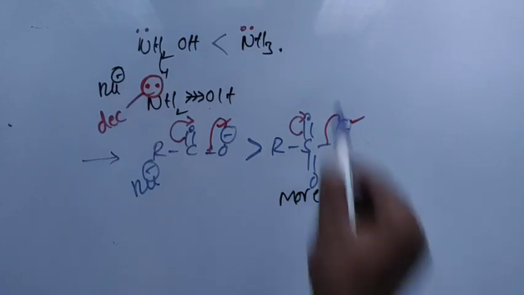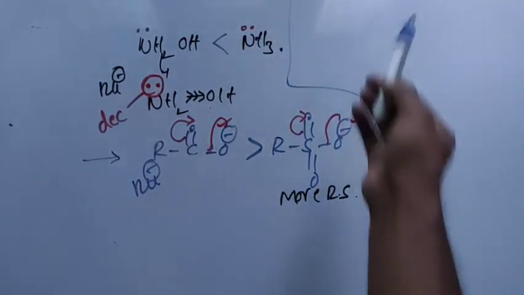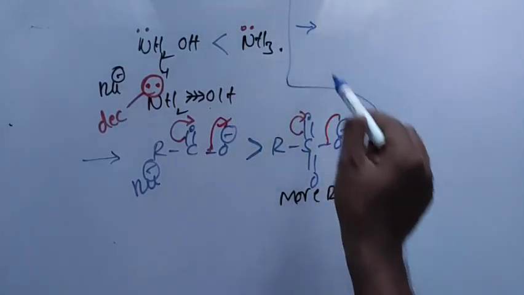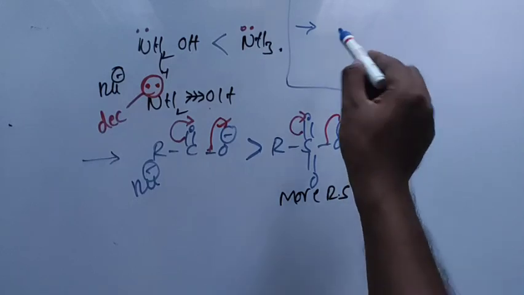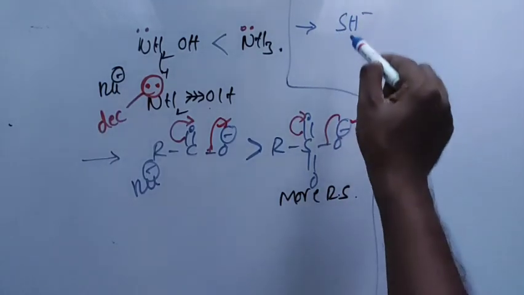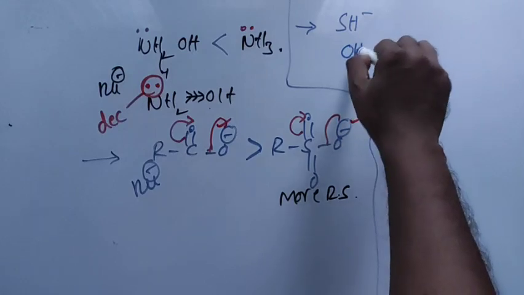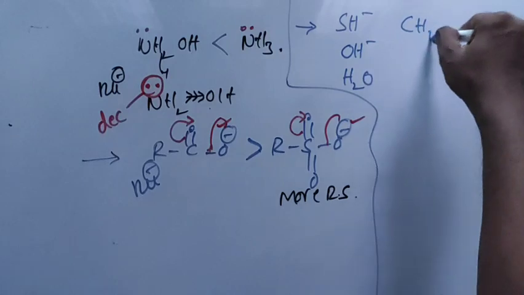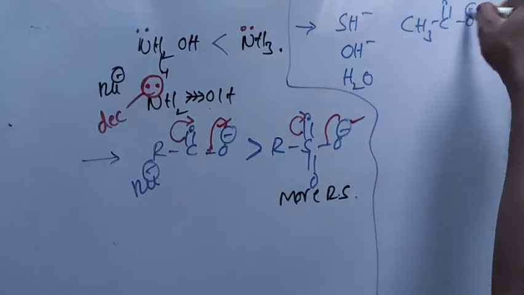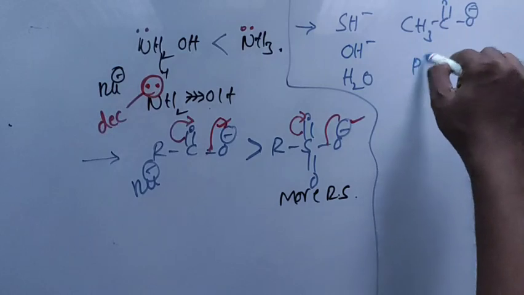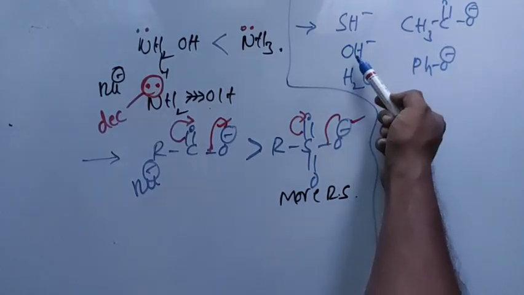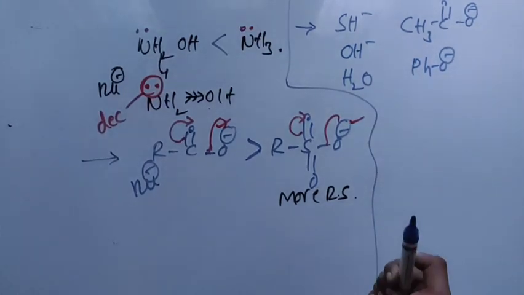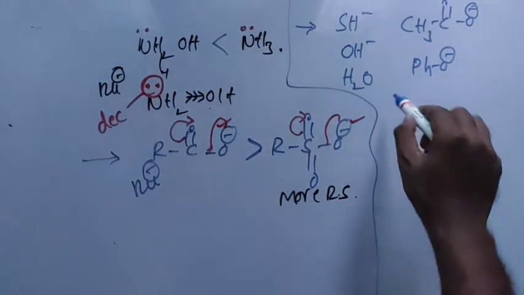That's the next question. Getting into the next question, a simple question and the last question: SH minus, OH minus, H2O, CH3 C double bond O minus, and the phenoxide ion PhO minus. That is sulfide, hydroxide, water, carboxylate and phenoxide ion. And they ask you what is the nucleophilicity order?